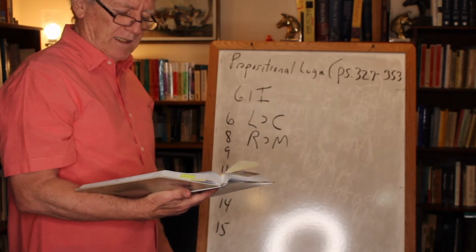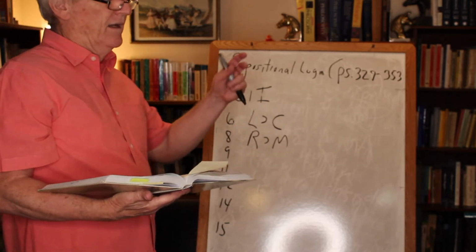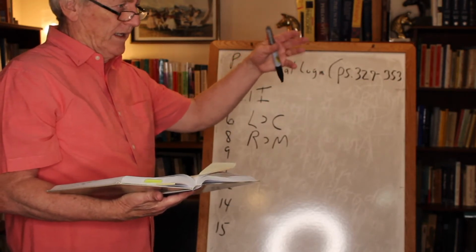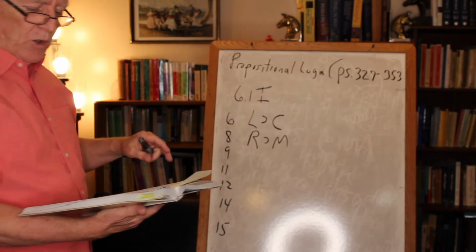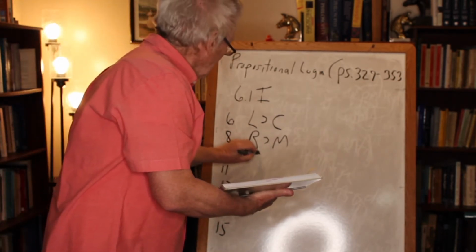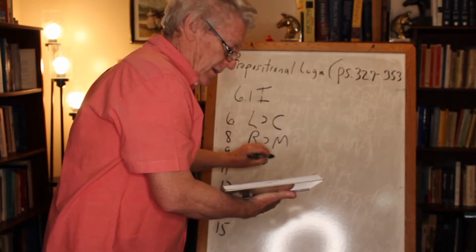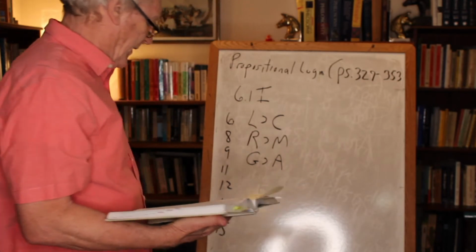Armani will launch a leather collection given that Gucci rejects skinny models. Well, given that is like if. Given that it's going to be hot today, Jones will perspire. So given that Gucci rejects skinny models, Armani will launch a leather collection. Okay, so G implies A.